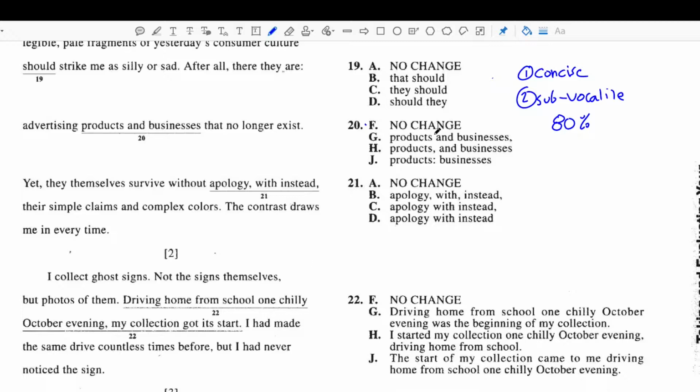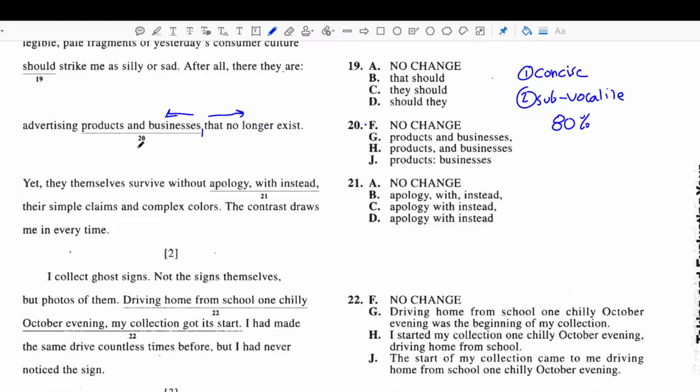But let's go through these other options and figure out why they are incorrect. So let's start with G. "After all, there they are advertising products and businesses, comma, that no longer exist." Remember, commas separate out, for the most part, essential information from non-essential information. So if we put a comma right there, we would be saying that either this was essential and this was not, or maybe we meant the opposite, that this was non-essential and this was essential.